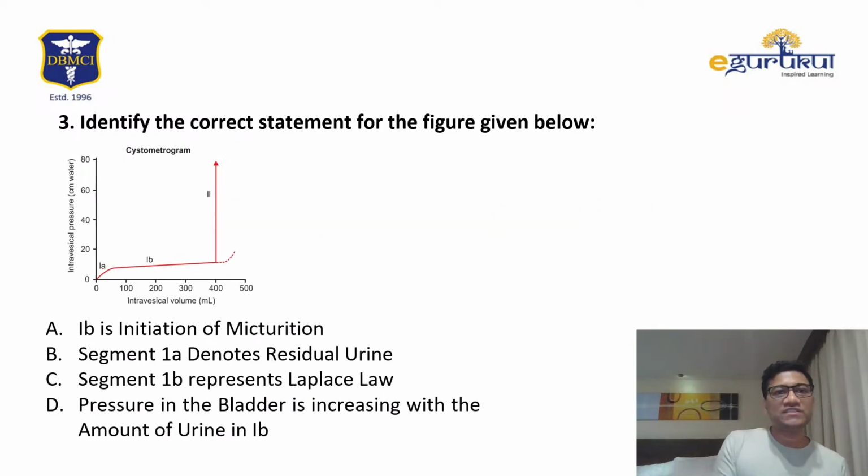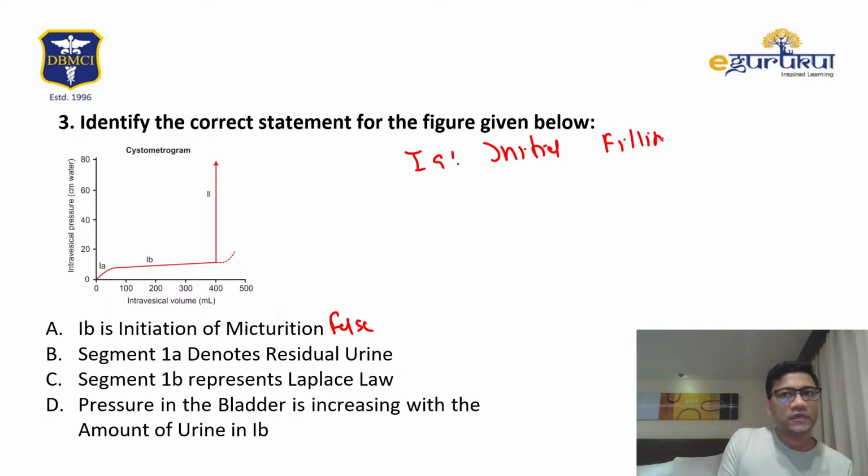Now identify. This is a graph of a cystometrogram. 1A is the initial filling phase. The option saying it is not the initial phase is false. Then 1B, what occurs?